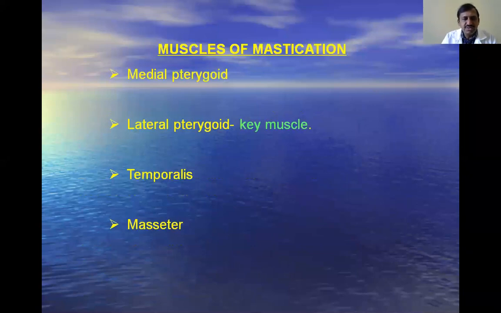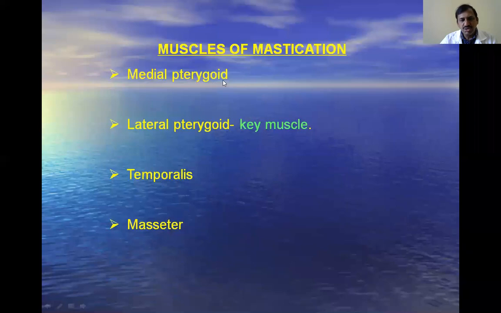Next, the muscles of mastication. We discussed briefly about these muscles, that is medial pterygoid and lateral pterygoid. Lateral pterygoid is a key muscle. It is a very, very important muscle. If you want to approach the infratemporal fossa, you must have an idea about the lateral pterygoid muscle. What are the relations of the lateral pterygoid? What are the structures medial to it? What are the structures lateral to it? And the superior and inferior relations of the lateral pterygoid muscle.